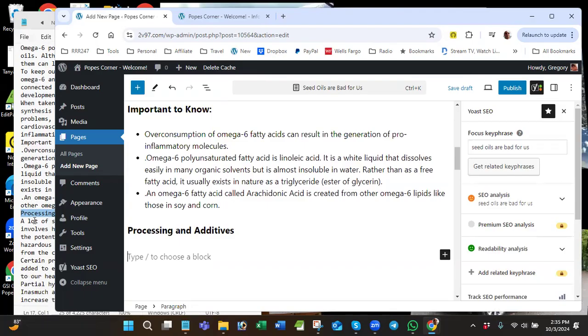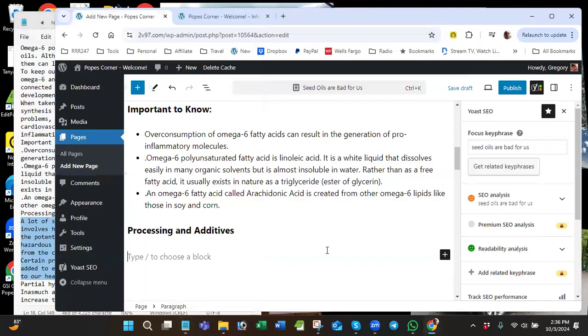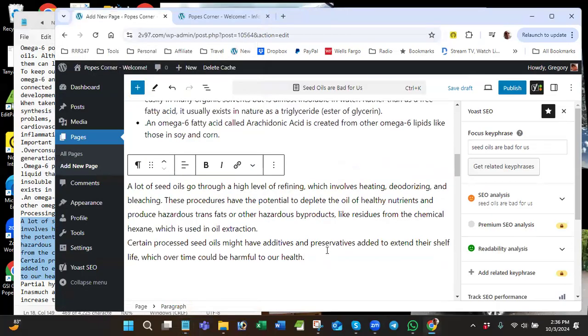Processing and additives. Okay, so a lot of seed oils go through heat and whatever, high level refining. And Rory actually researched all this information, and I rewrote what he had there on the document. So you guys can do the same thing. I'll share that document with you. All right, so we have this. Certain seed oils might have additives. And you can do this. You can have what they call, this is called a line return. So in other words, the end of one thought and beginning another within one paragraph.